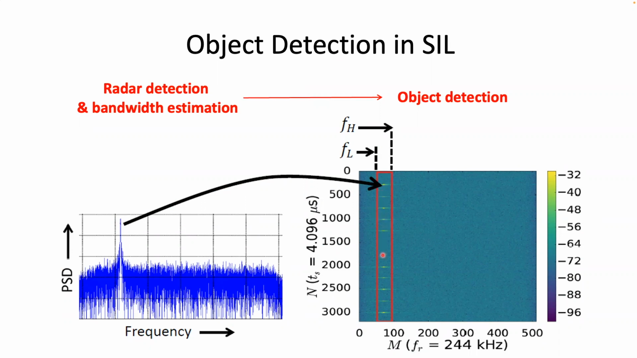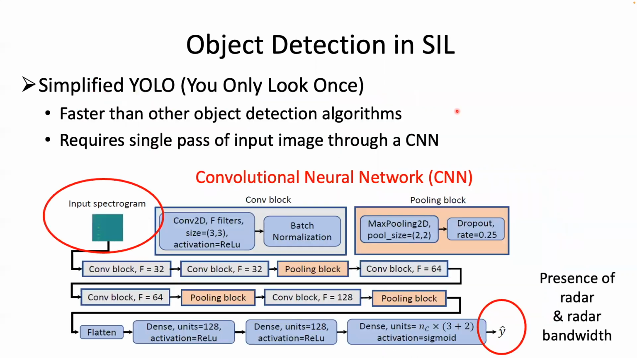Now, if we consider all the bright spots on the spectrogram as a single radar object, then this red rectangle gives us the location of the radar object on the image. Further, the width of this rectangle gives us the bandwidth of the radar signal. Thus, our purpose of radar detection and their bandwidth estimation will be served simultaneously if we can detect and localize these radar objects accurately. And this can be done via object detection used in computer vision.